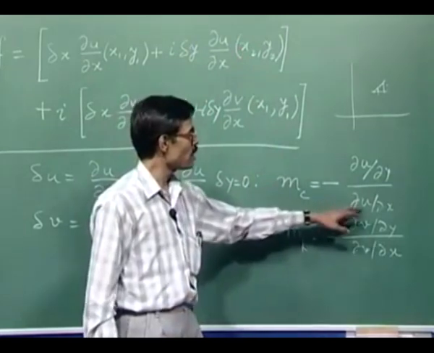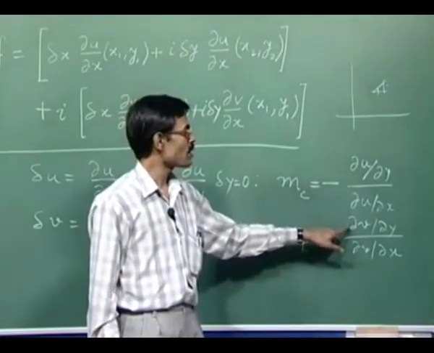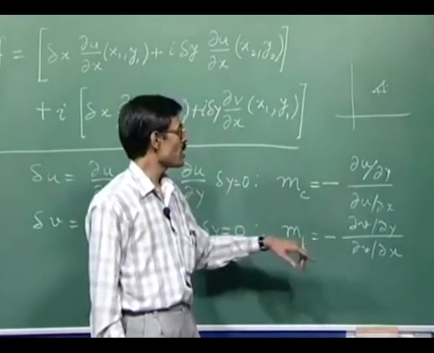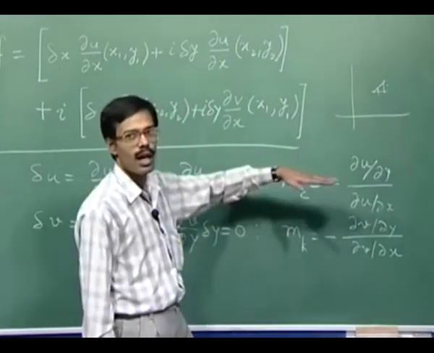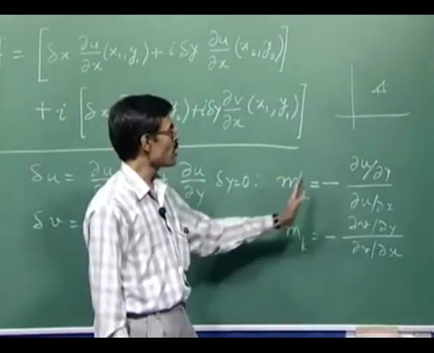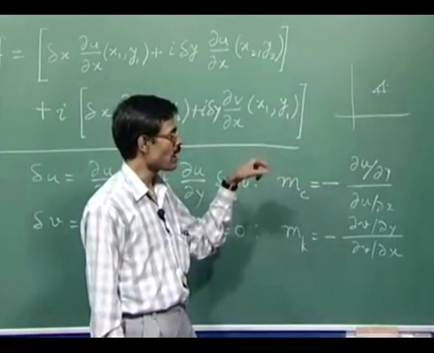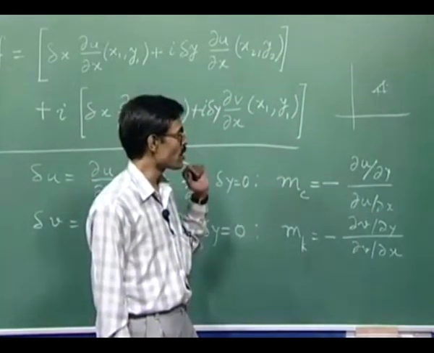But in that case, if del u by del x is 0, then del v by del y is also 0. That means the slope here is 0. That means the curve of the other family at that point is horizontal. So this vertical and this horizontal is again orthogonal, with respect to each other.